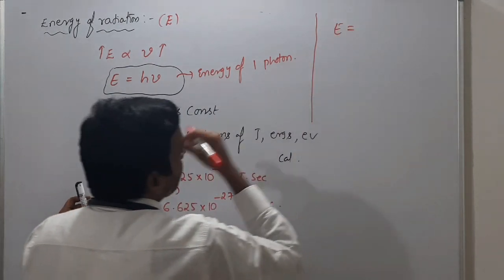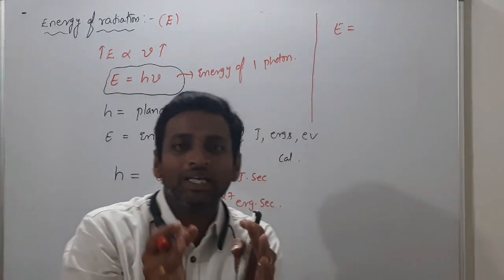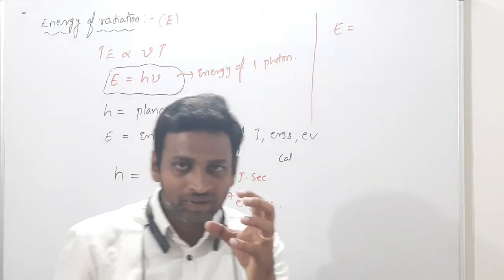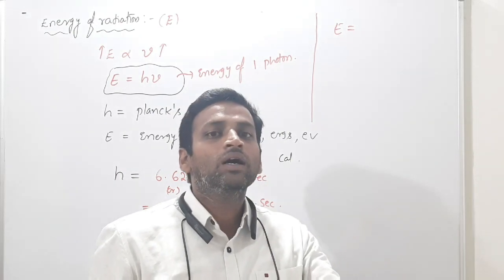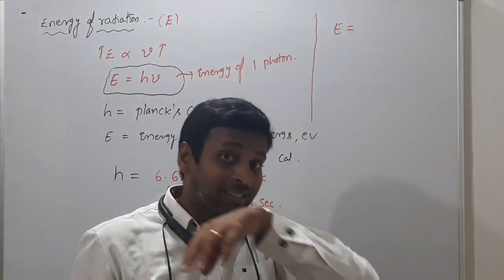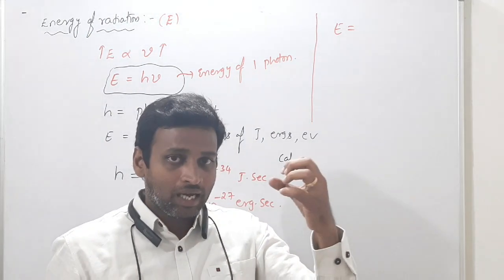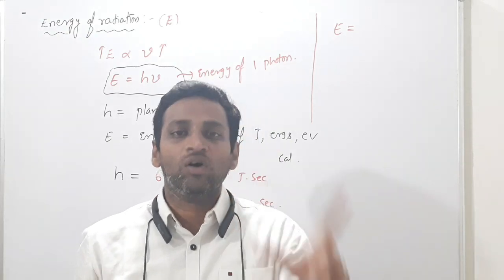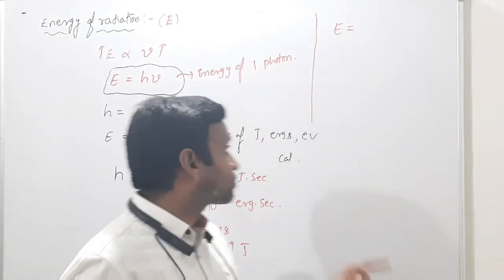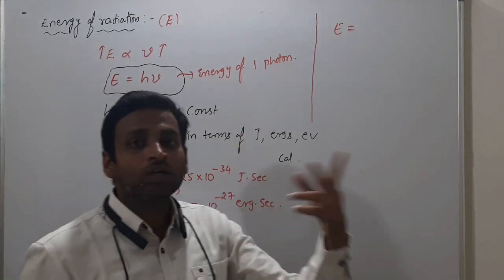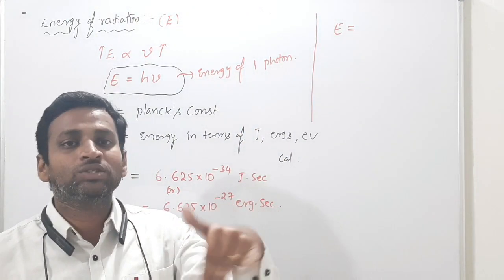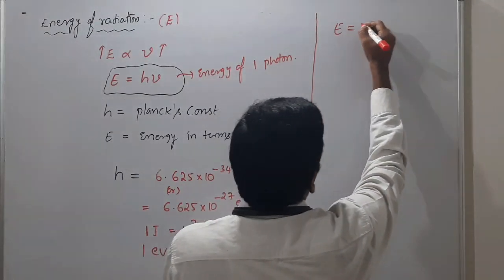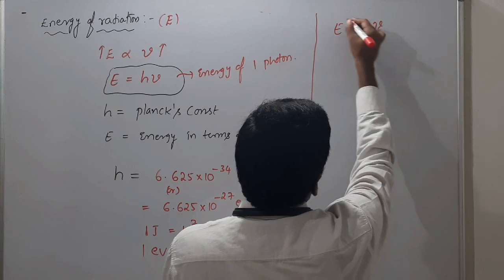Energy quantity we represent in the form of photon or quantum. So how much energy is ejected or absorbed, all those things we will say in terms of photons. 1 photon is equal to how much? 1 h nu. 2 photons, 2 h nu. 3 photons, 3 h nu. So E is equal to h nu, one formula.